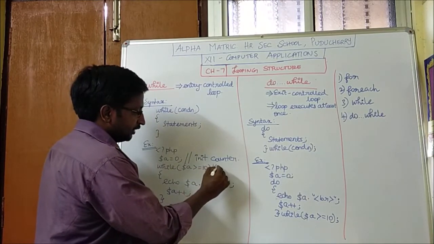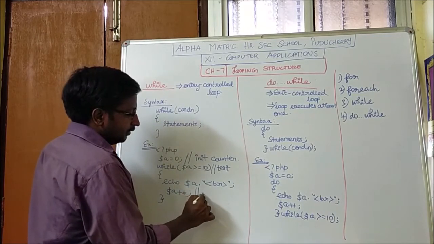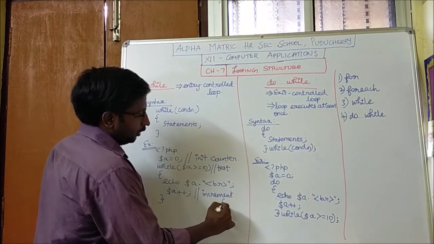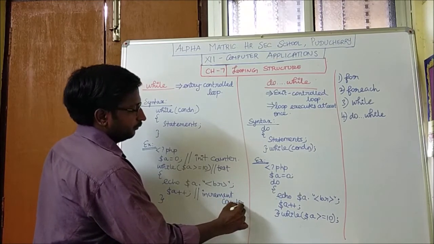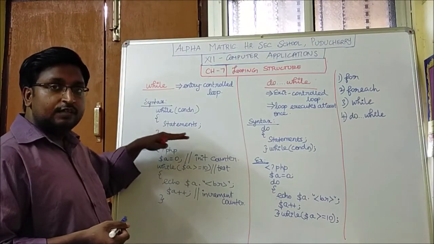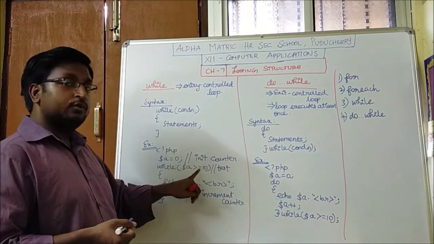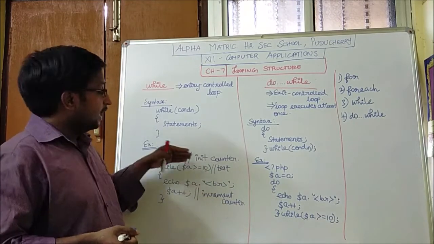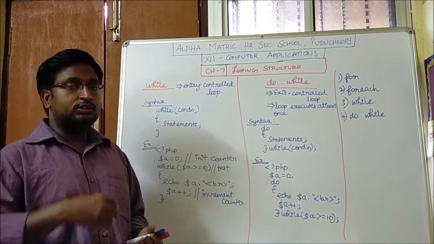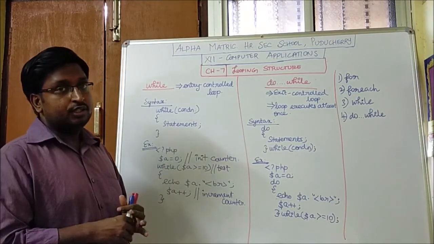Here this is the condition, test counter. Here that is the increment or decrement counter. Before the loop, we give the initial value initialization, and in the loop we give the test counter, and inside the loop we give the increment counter. So this is how we separate the 3 parts which are given in the for loop in a single line.